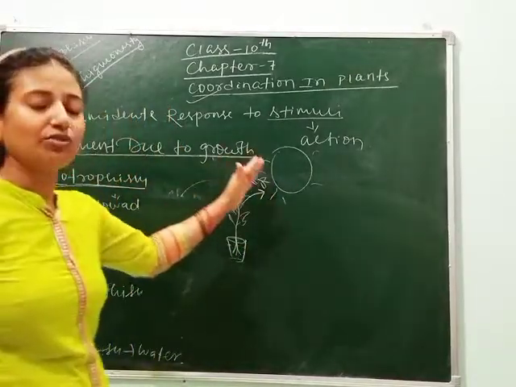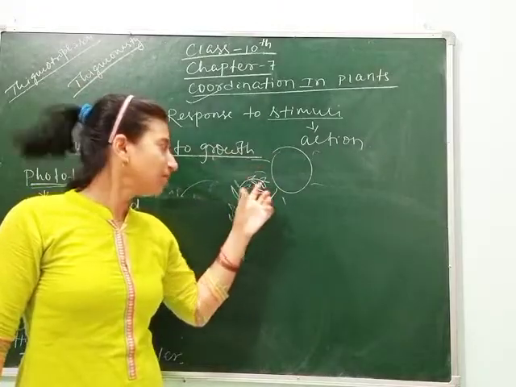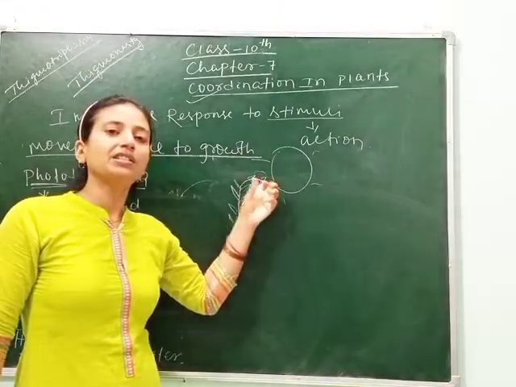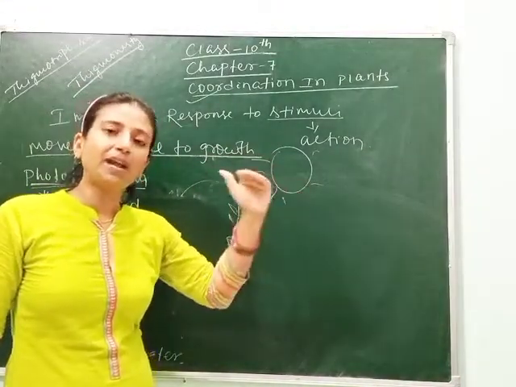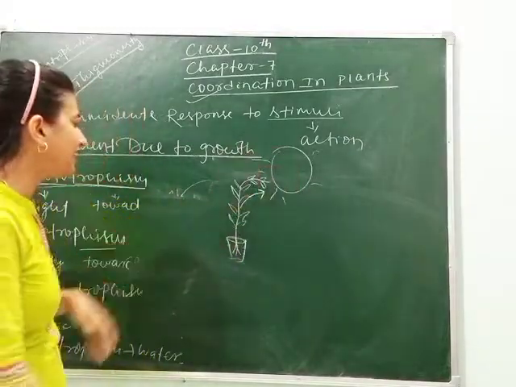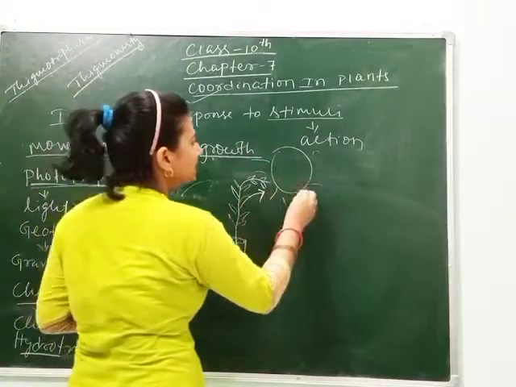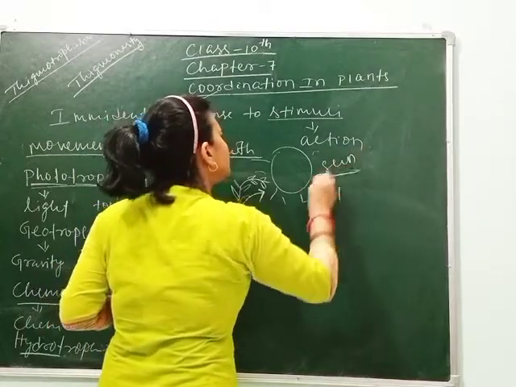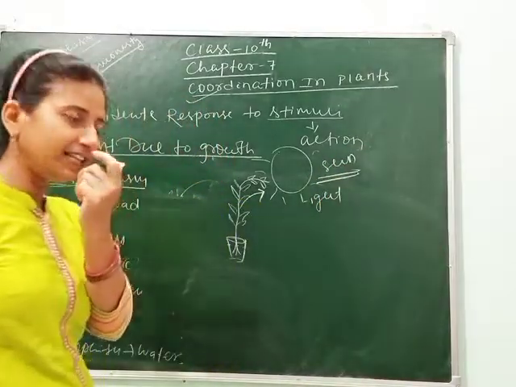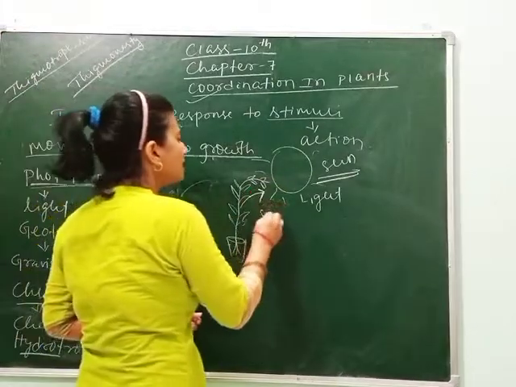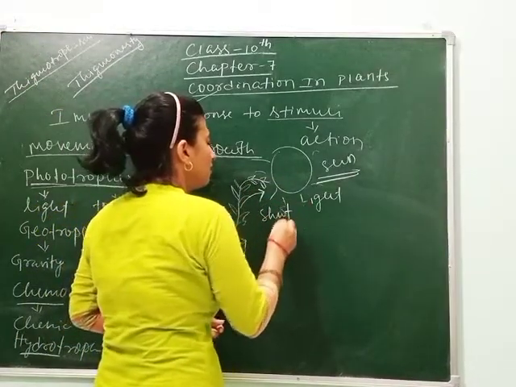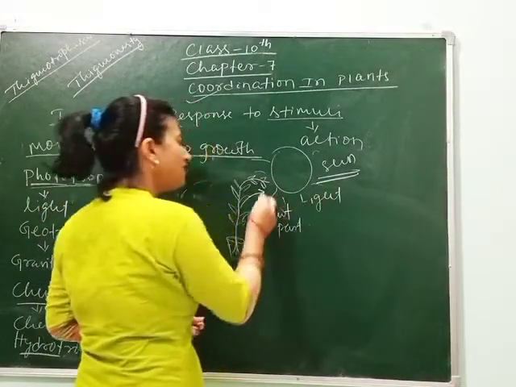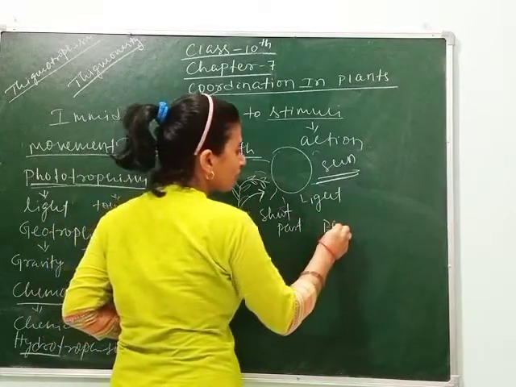It means, as we know, the leaves require light for photosynthesis, due to which the leaves or the part of the plant bend in the direction of light. So this type of movement, here is the light, here is the sun. As we know, for photosynthesis sunlight is required. So the shoot part moves in the direction of light, which shows phototropism.